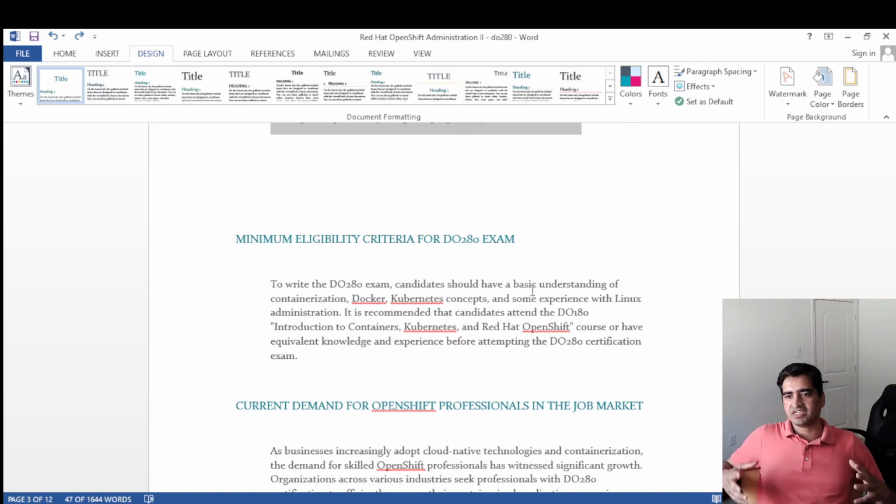Not too much in detail about Docker, but you should have a basic fair idea. When I say fair idea, just knowing the Docker definition will not work. You should actually have gone through the Docker course, or you have worked with, installed, run, or managed some Docker. That will help.